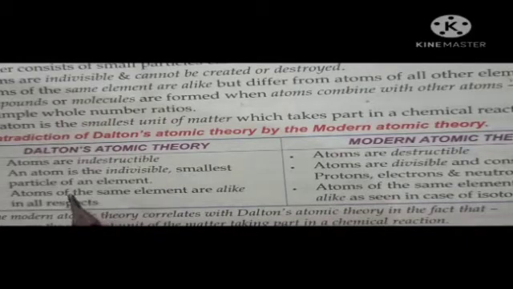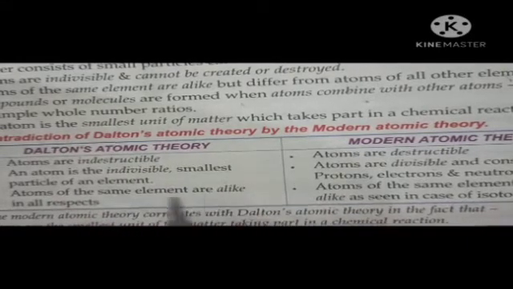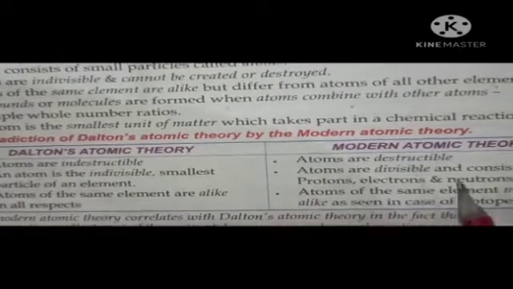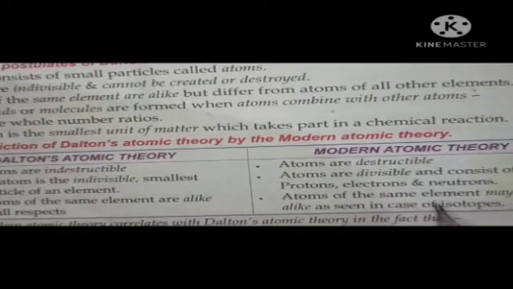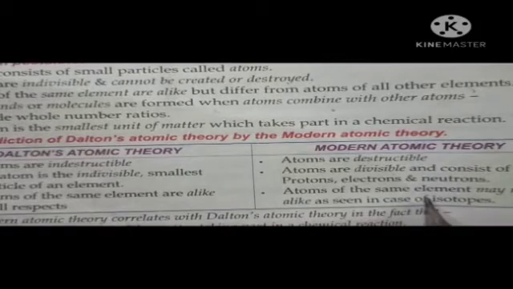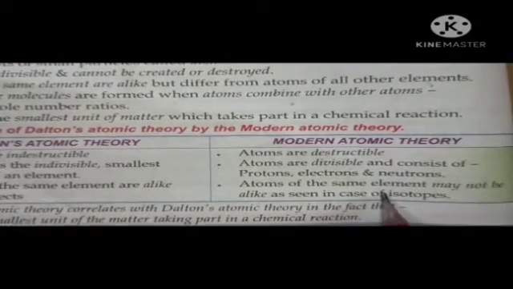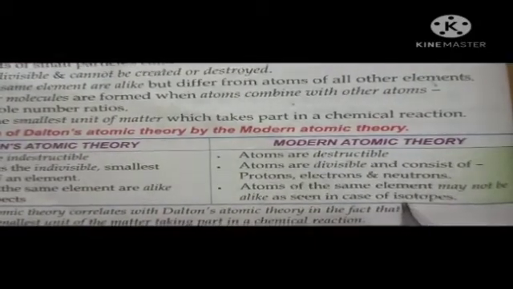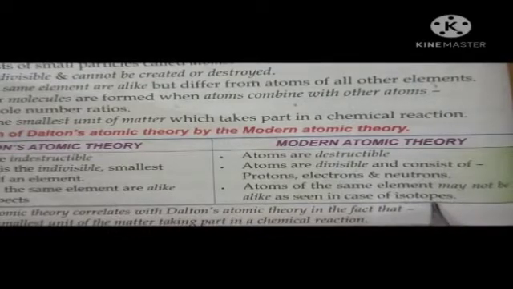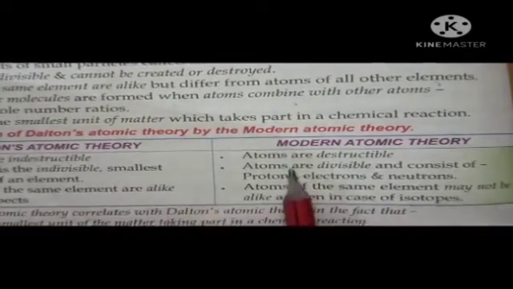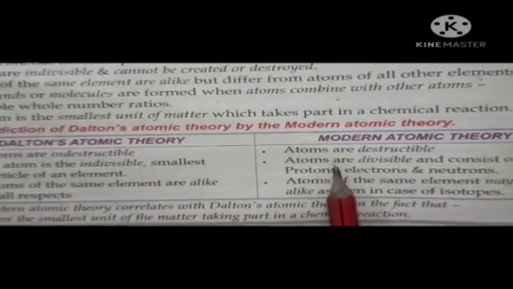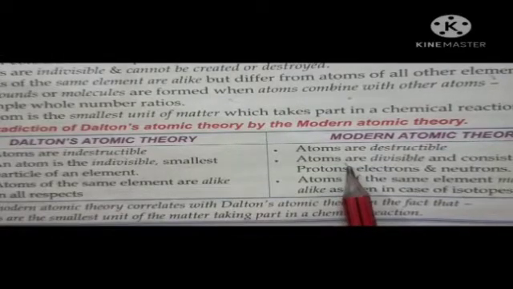Then Dalton said that atoms of the same element are alike in all respects. But after the discovery of isotopes, modern atomic theory says that atoms of the same element may not be alike, as seen in the case of isotopes. So these are the contradictions between Dalton's atomic theory and modern atomic theory.